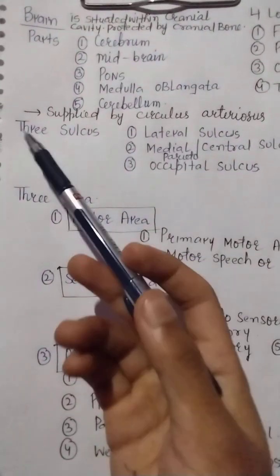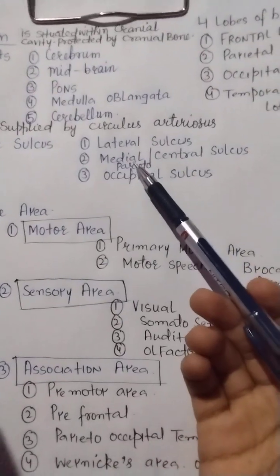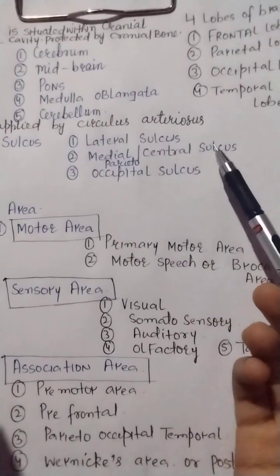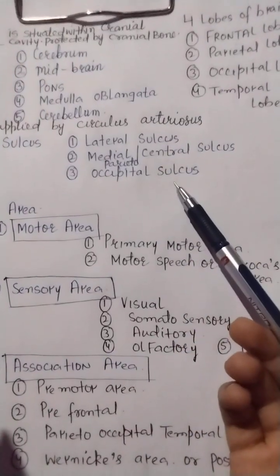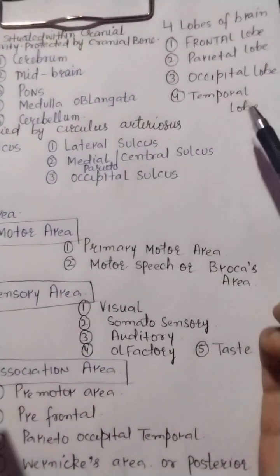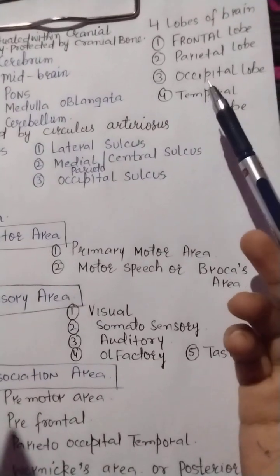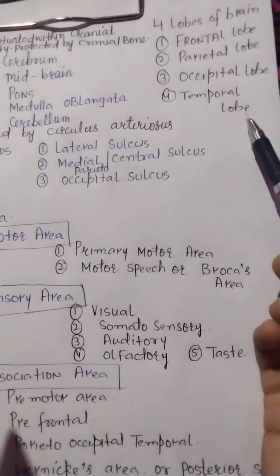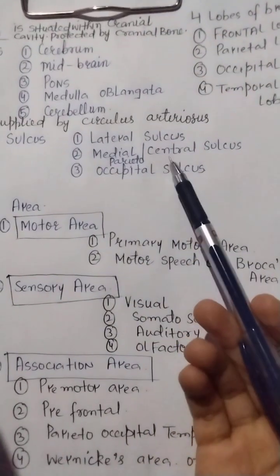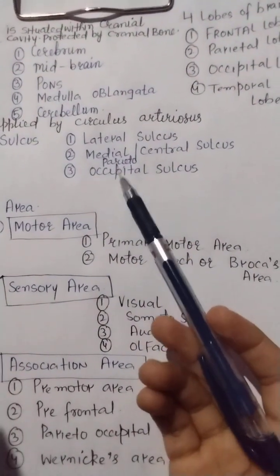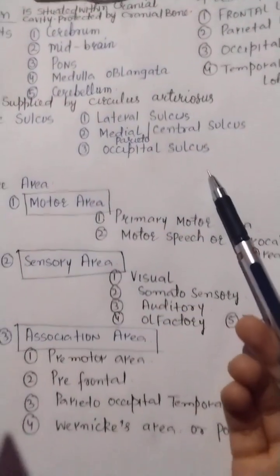And our brain has three sulci: the lateral sulcus, the medial or central sulcus, and the parieto-occipital sulcus. That means our brain has four lobes and three sulci.